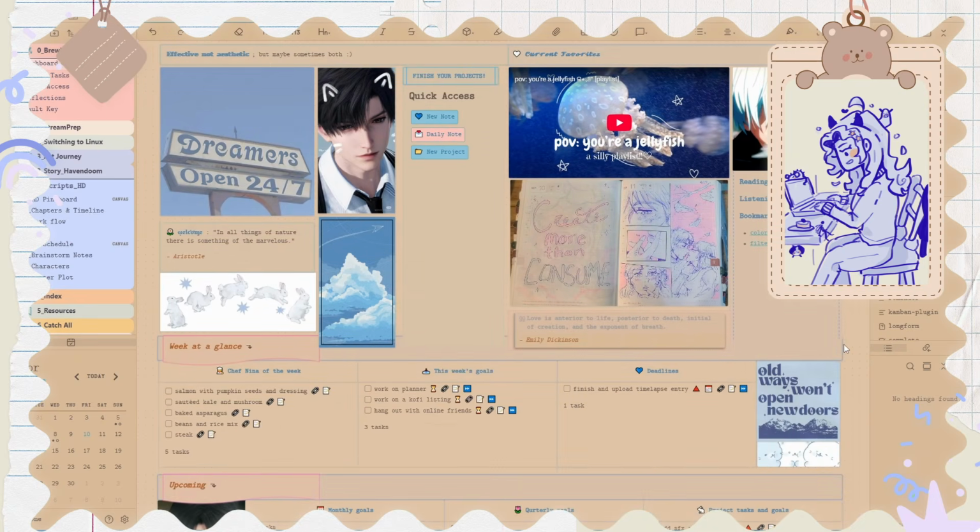I figured I'd make a sort of hang out with me while I set up and update a little bit of my vault, try and make it a bit more functional. Try and do more of these, because honestly it's a way for me to kind of keep track of what I'm doing, and also reflect later on what I did before, what was working or not, and how did I do something. I kind of have like a evidence of everything.